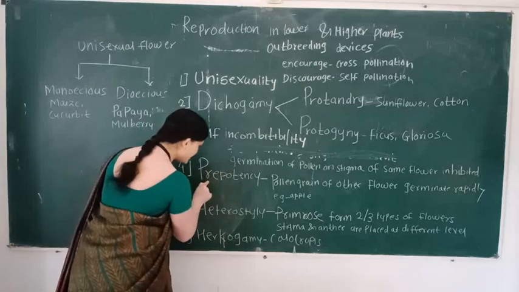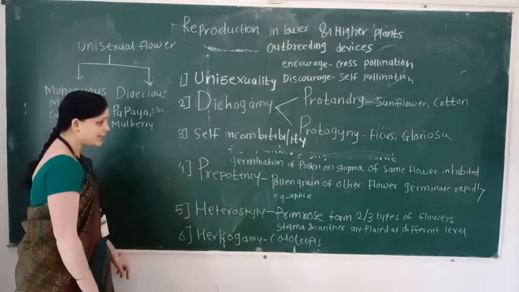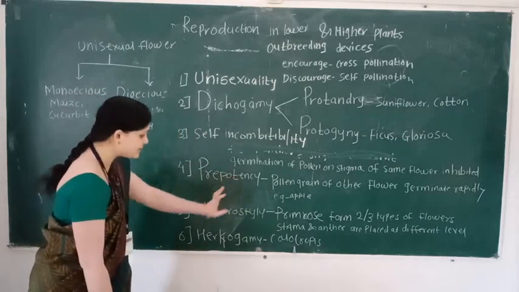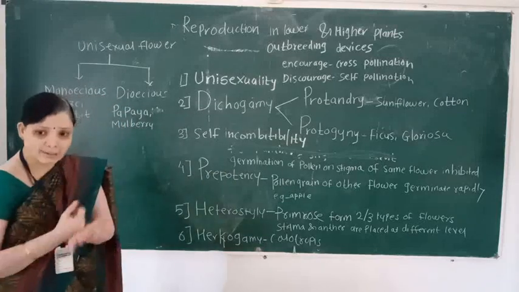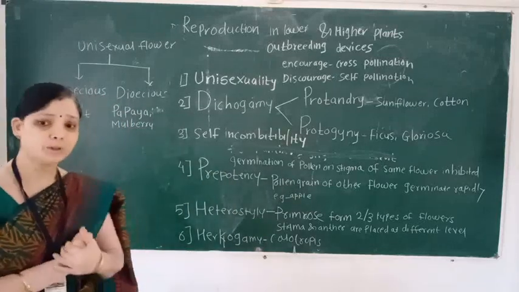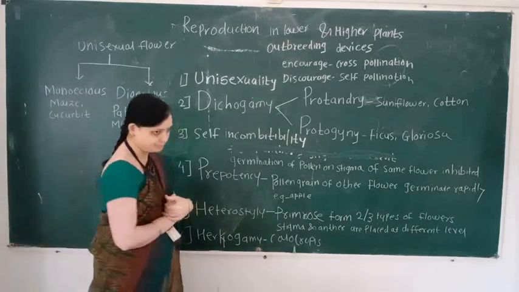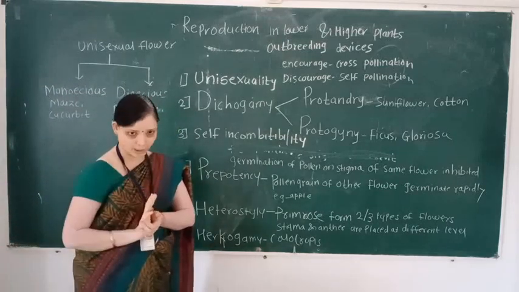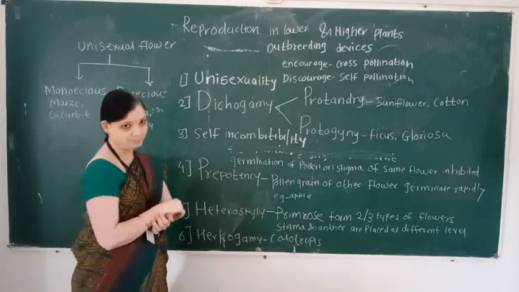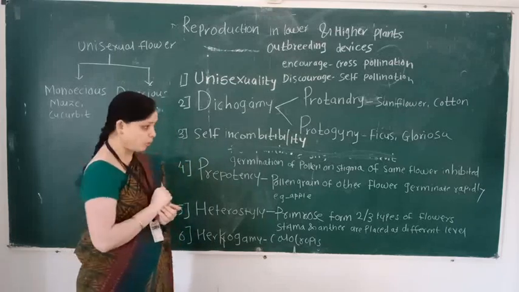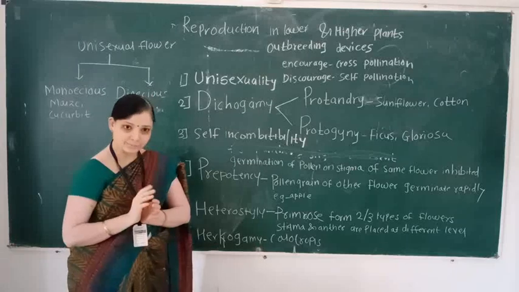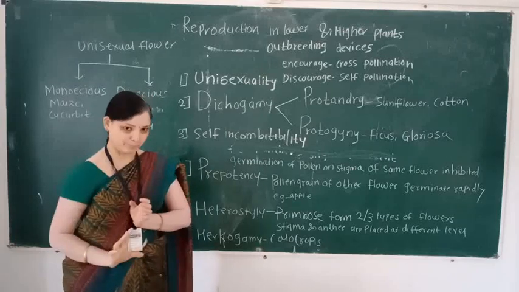Next, it is called prepotency. What is the meaning of prepotency? Prepotency means when pollen grain of another flower falls on the stigma, it germinates rapidly.